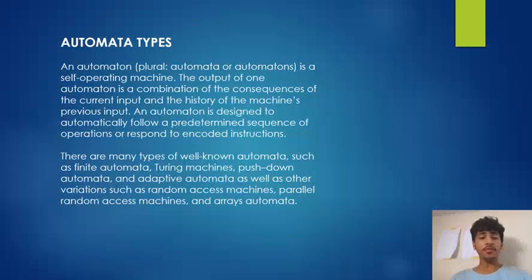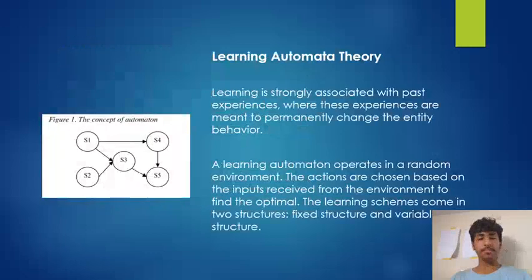There are many types of well-known automata, such as finite automata, Turing machines, push-down automata, and adaptive automata, as well as other variations such as random access machines, parallel random access machines, and array automata.